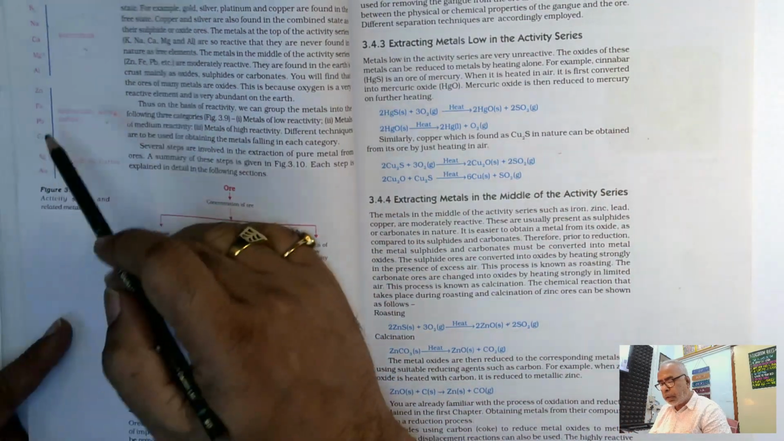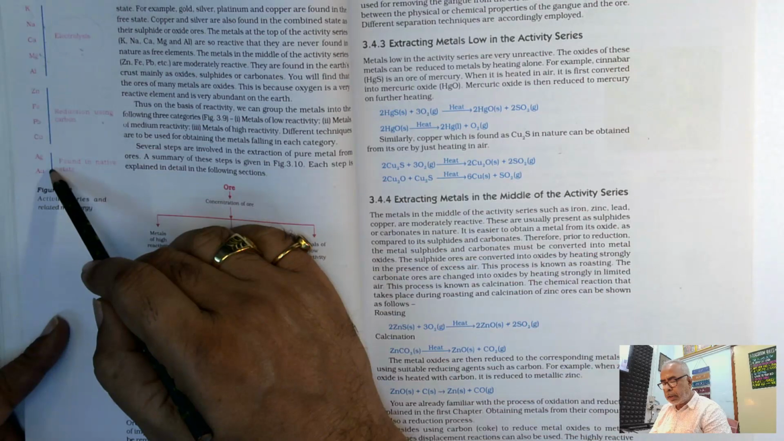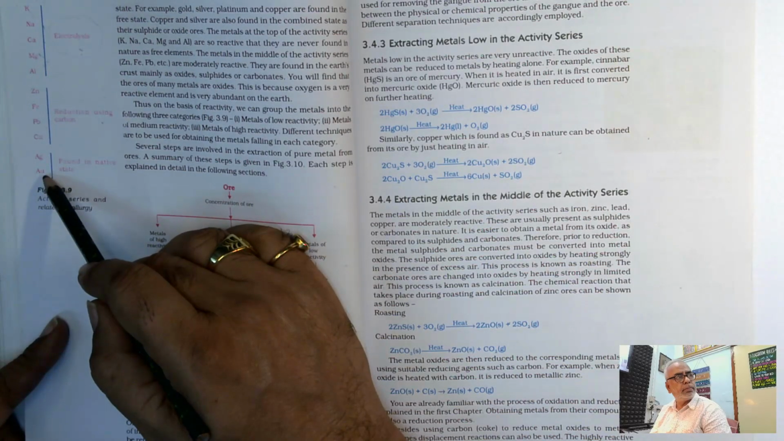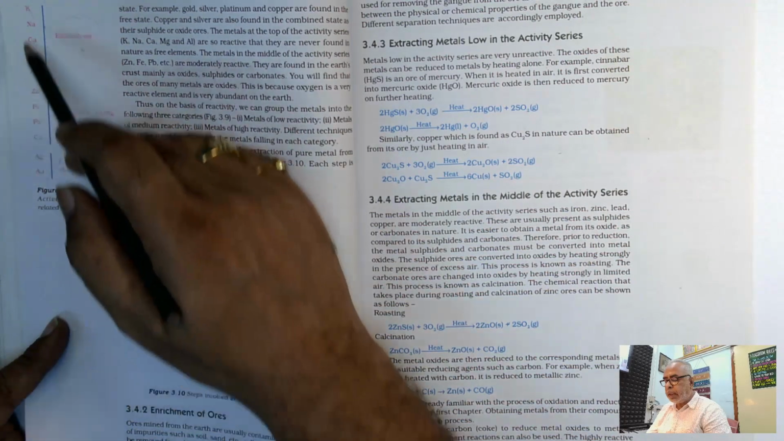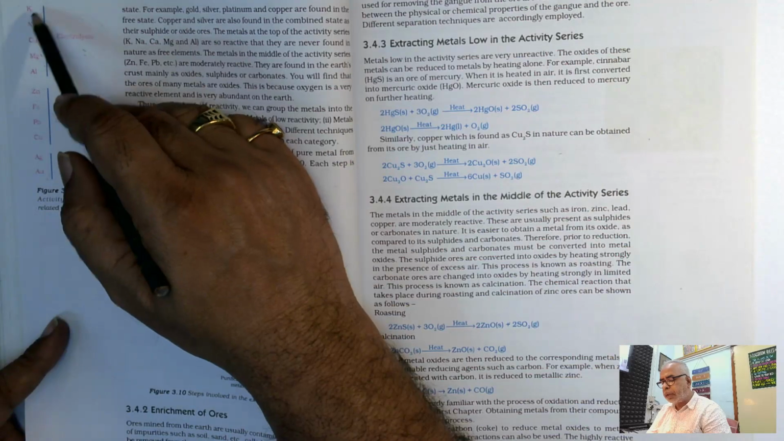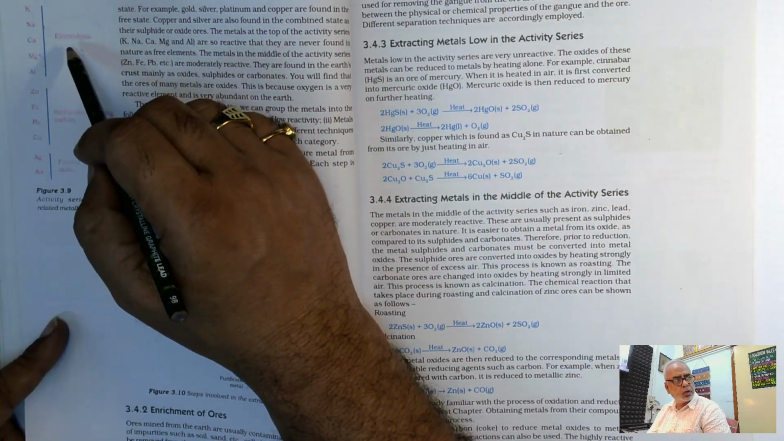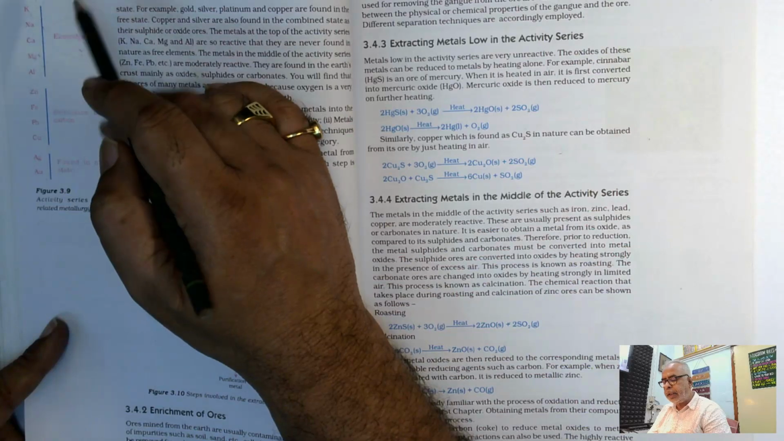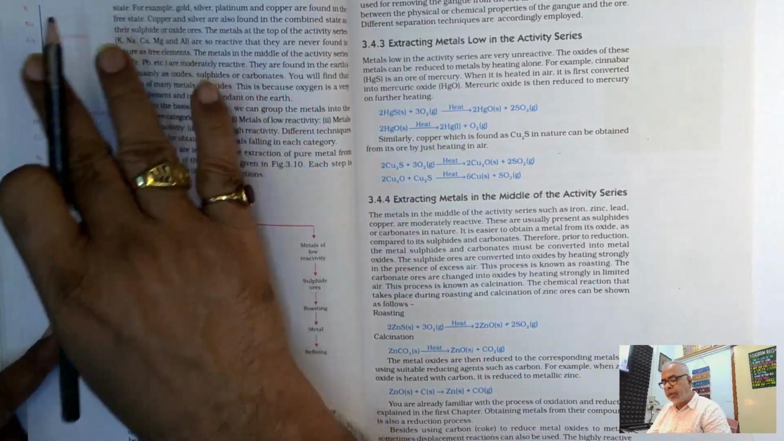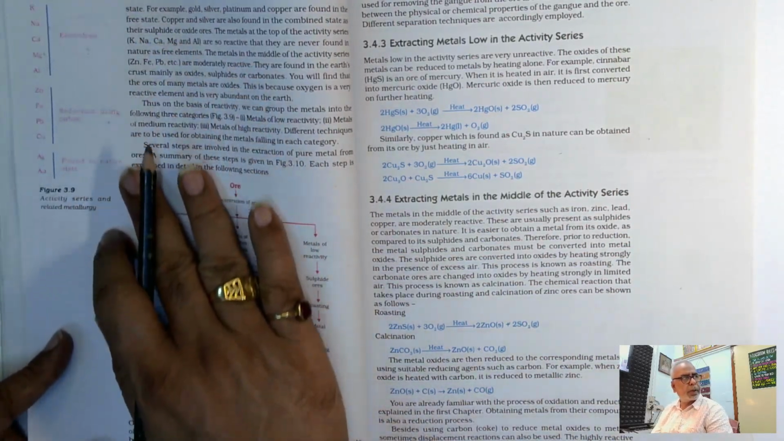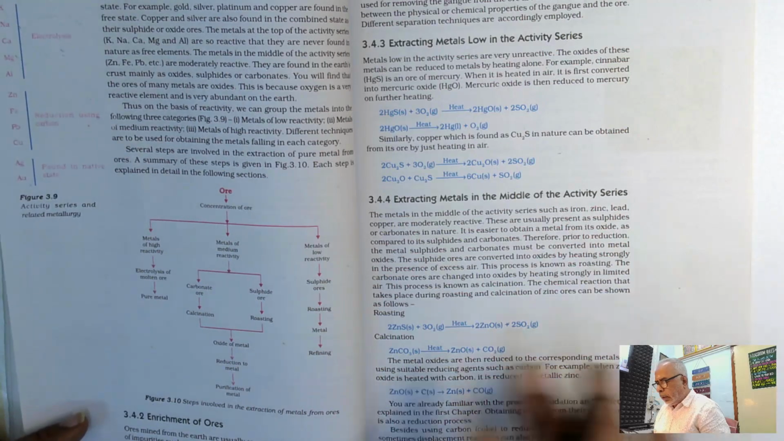From time immemorial, they have been able to make use of gold. But only for the last couple of centuries have sodium, potassium, and calcium been isolated, because of their high reactivity, and that too after the discovery of electrolysis. Right. Then, what is ore?